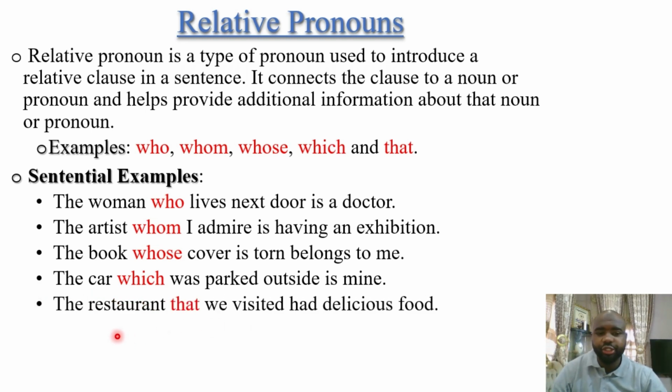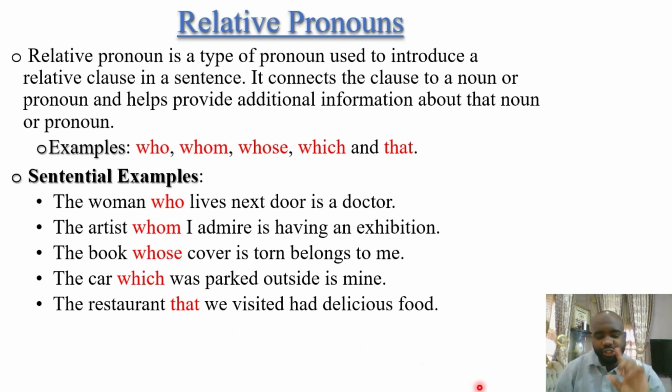The restaurant that we visited had delicious food. All right, the restaurant, we have many restaurants. So the restaurant that we visited had delicious food.